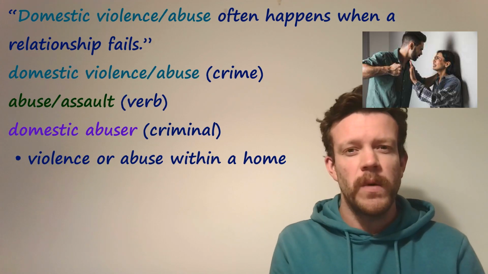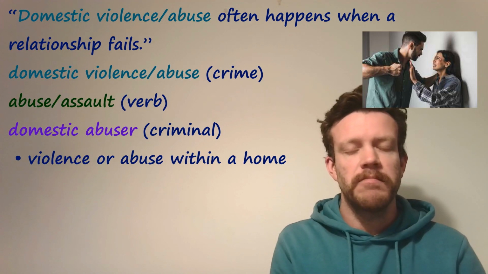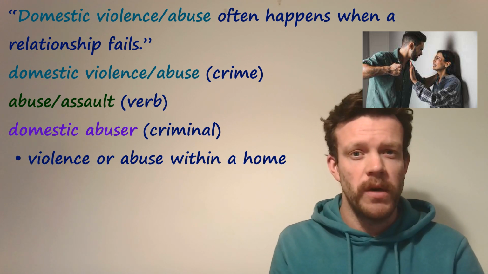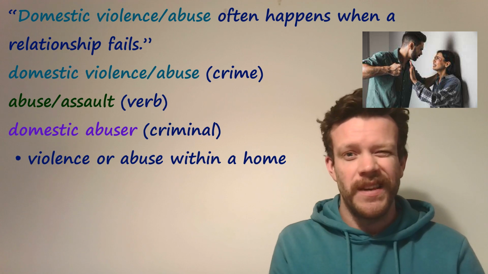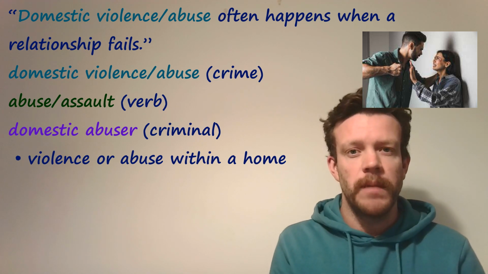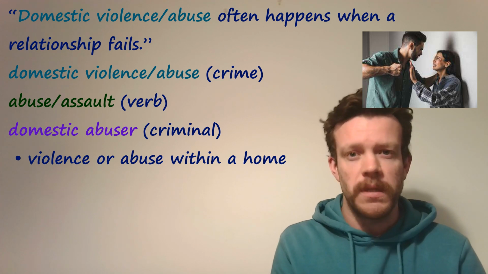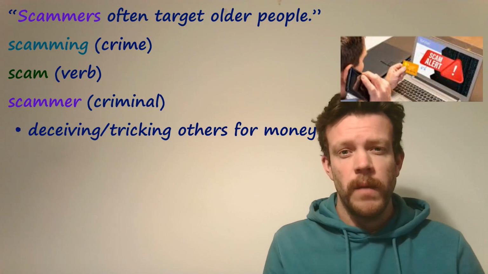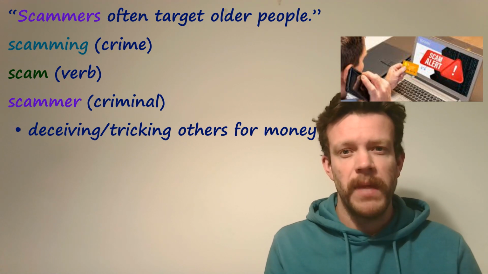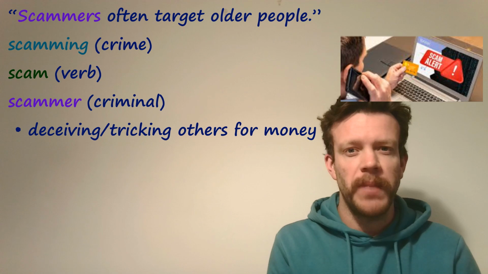And then quite a sad one, domestic violence is violence or abuse which takes place within the home. Verbs either going to be assault or abuse, and the person is going to be called an abuser or a domestic abuser.